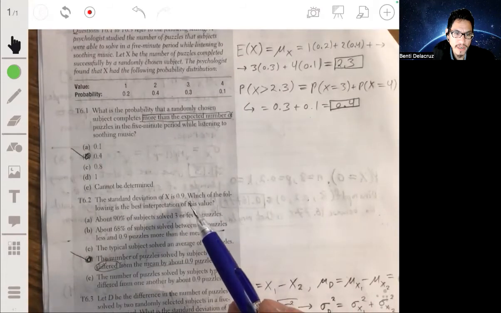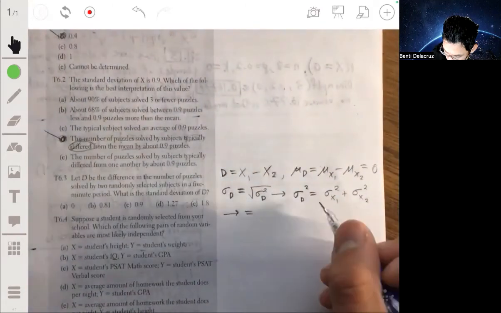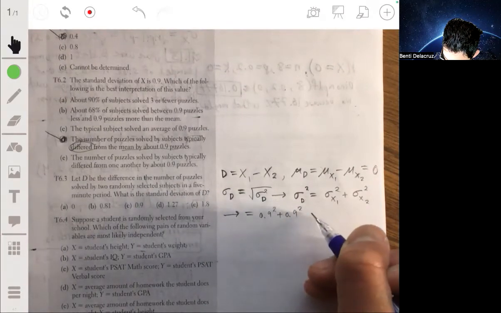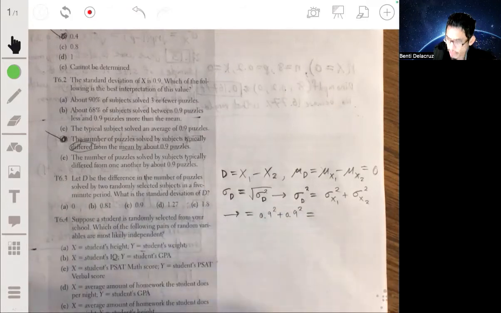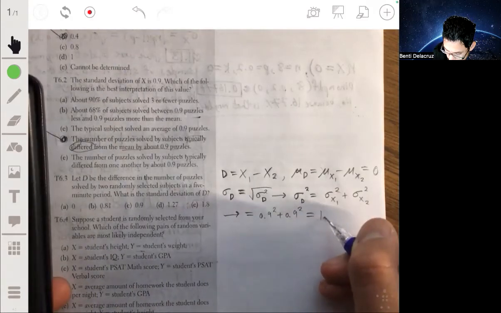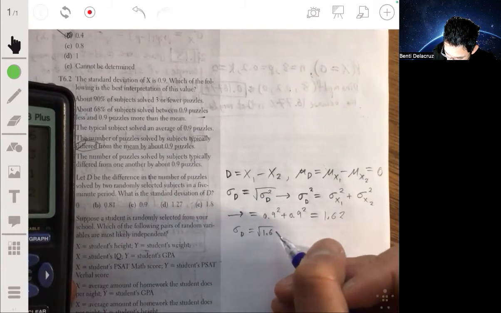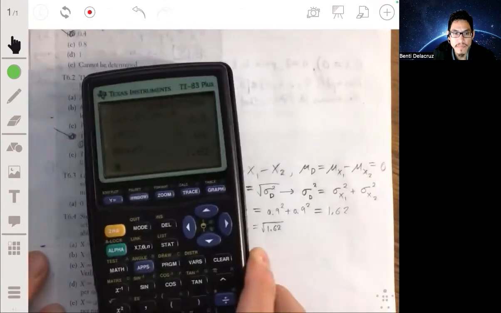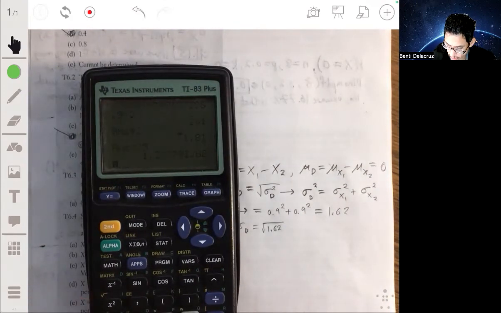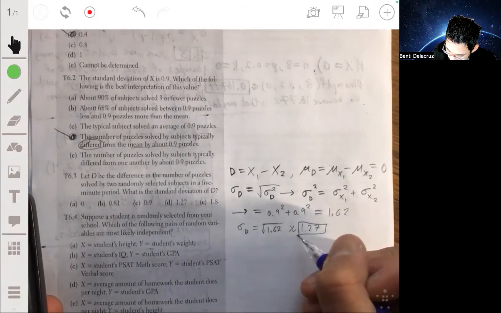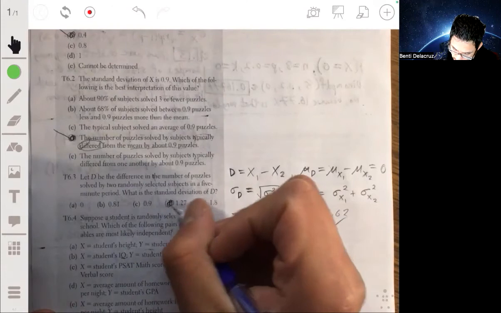So then here we take the standard deviation of x, which is told to us to be 0.9. So we're gonna have 0.9 squared plus 0.9 squared. So 0.81 times 2 is 1.62. And so the standard deviation of D is the square root of 1.62, which would be about 1.27. Our answer is D again.